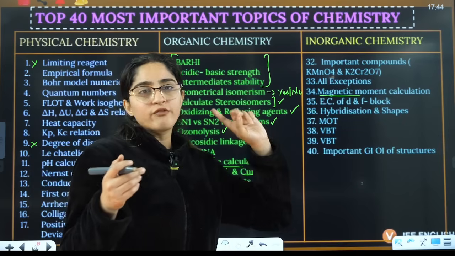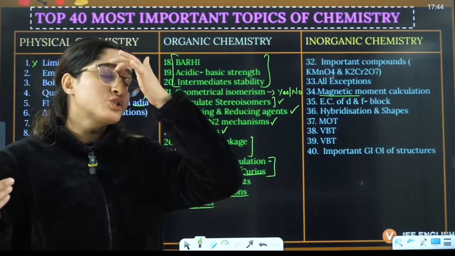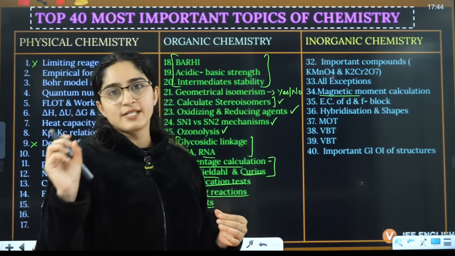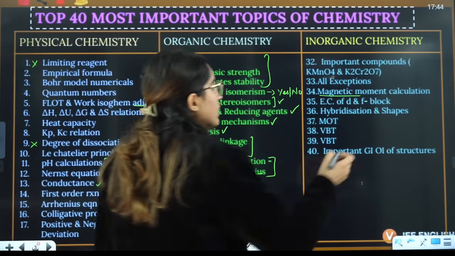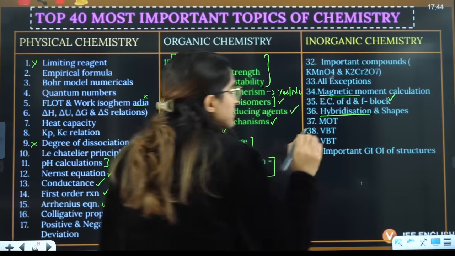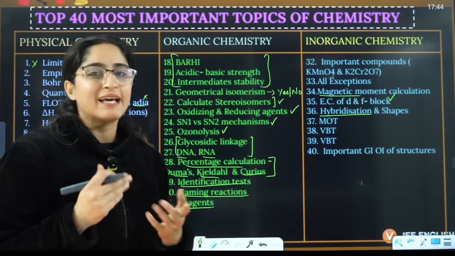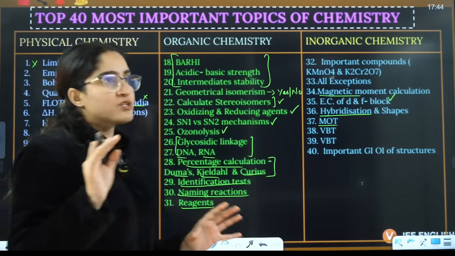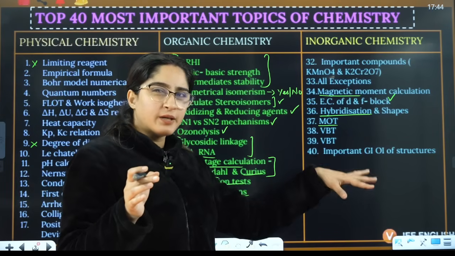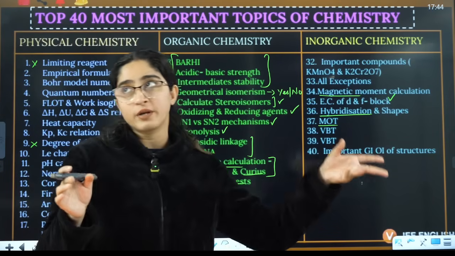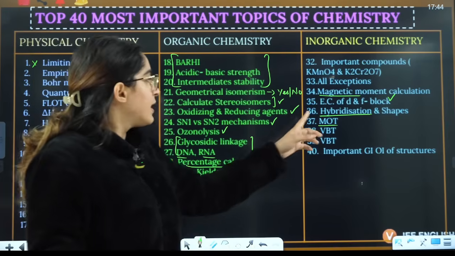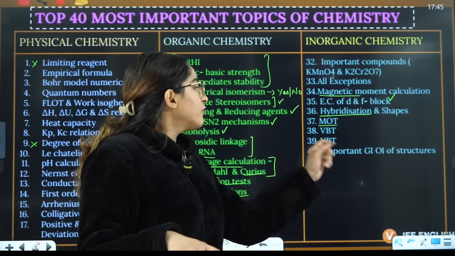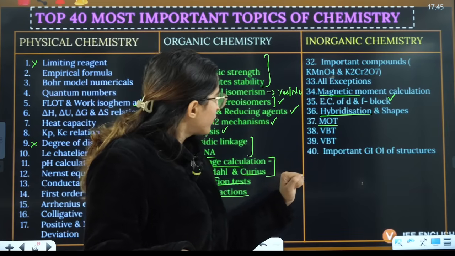Then electronic configuration of d and f block. For d-block, you should know the electronic configuration of the 3d series, and for f-block, the lanthanoids' electronic configuration, that you must know, right? Then hybridization and shape, one question is definitely guaranteed, right? Hybridization and shape question will be there, but MOT sometimes is there, sometimes not. So you can say 70% chances of it being there, and MOT is solved directly based on tricks, so you can easily do that.